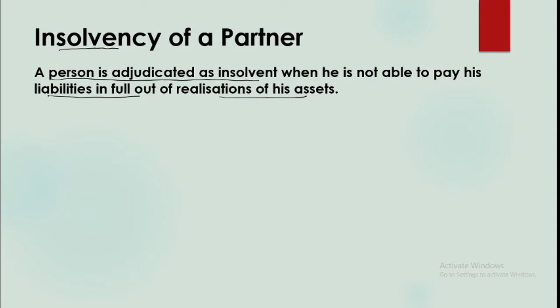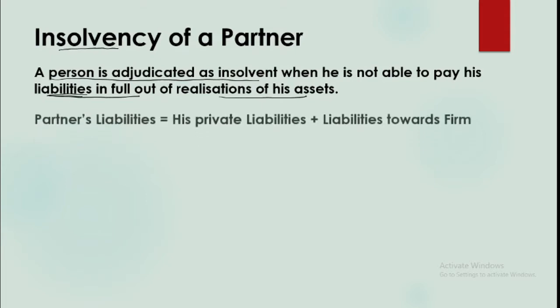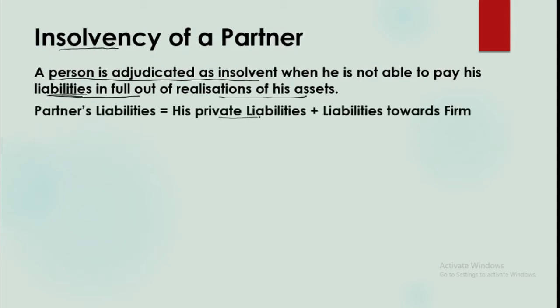But when we talk about liabilities in respect of a partner, a person who is a partner in a firm has two types of liabilities. One is his personal liabilities, his private liabilities, which he has incurred in his personal capacity. And another is his liabilities towards the firm. Now, how do we know that a person is having some liability towards the firm? Just pause this video for a while and go through the whole process of dissolution and consider, how do we know that a person is to pay something to the firm?